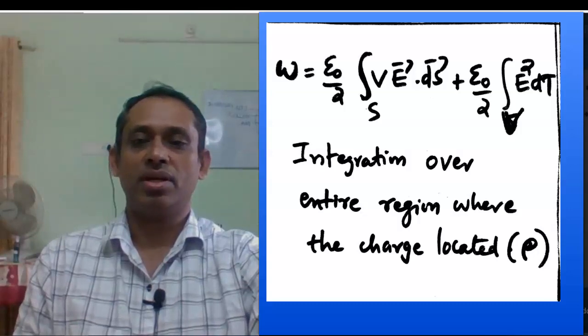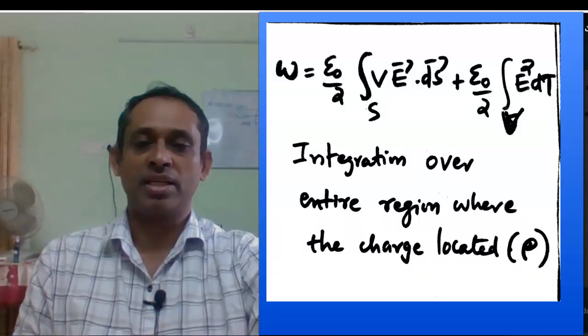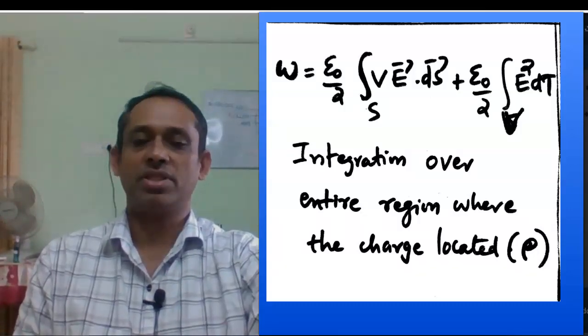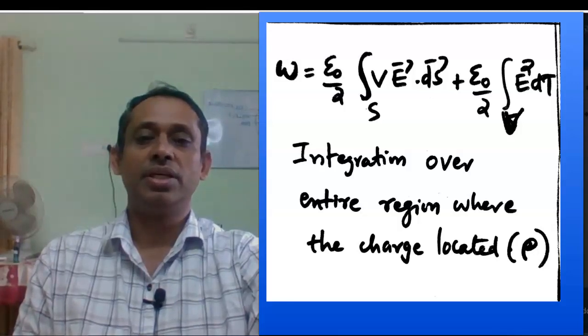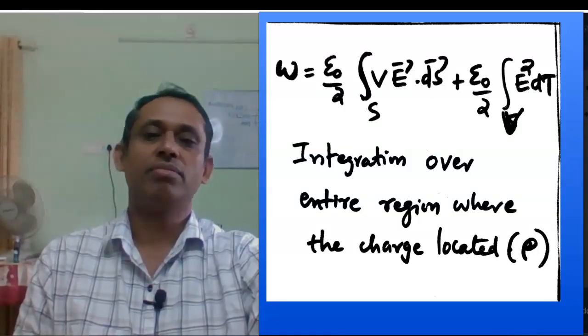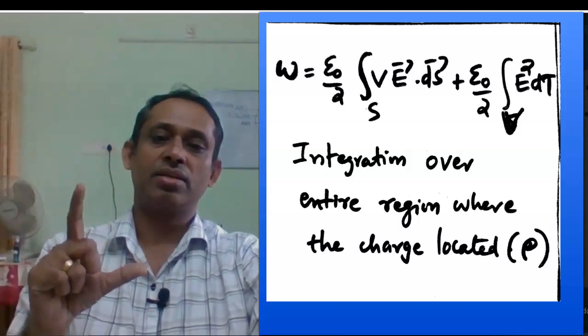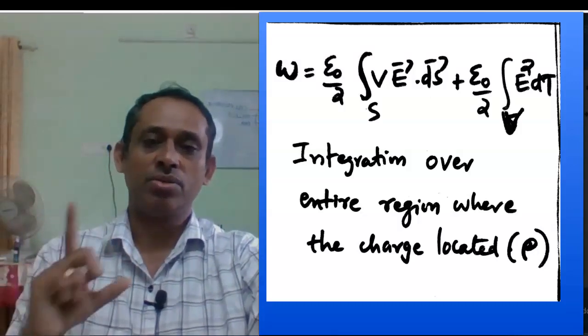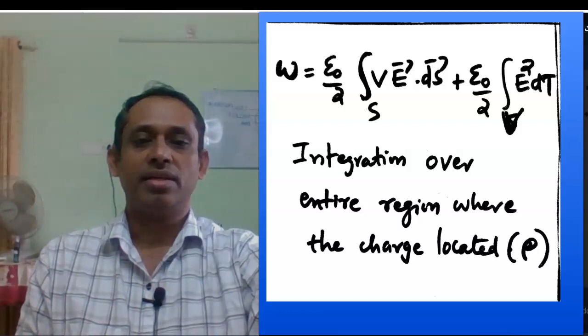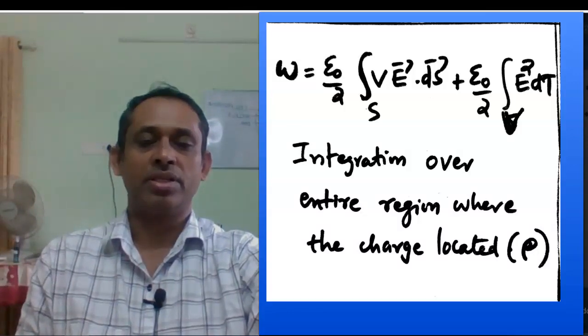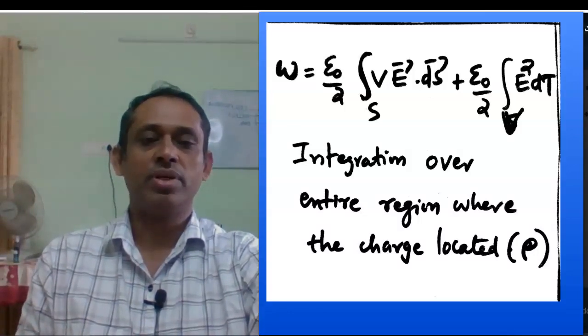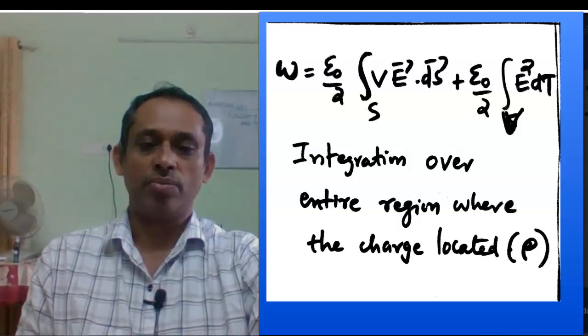So we have W equal to epsilon 0 by 2 integral surface V E dot ds. Then the remaining one is epsilon 0 by 2 integral volume E square d tau.